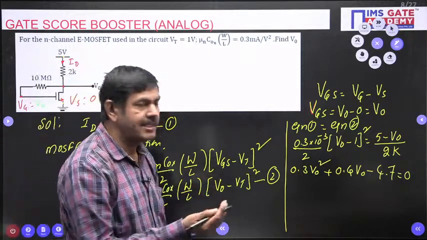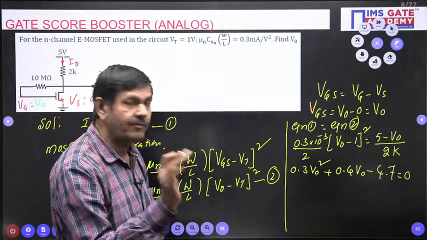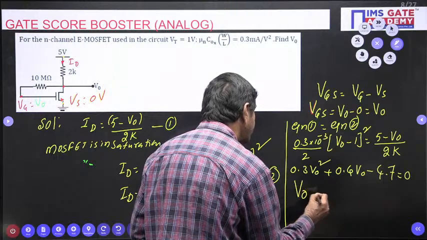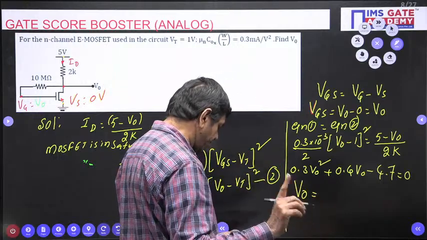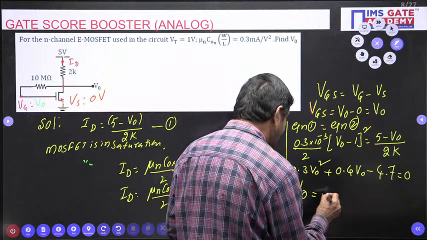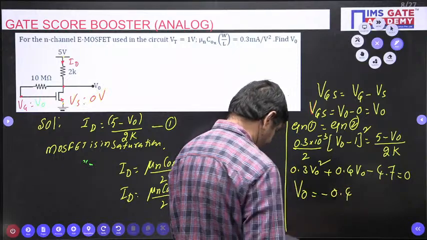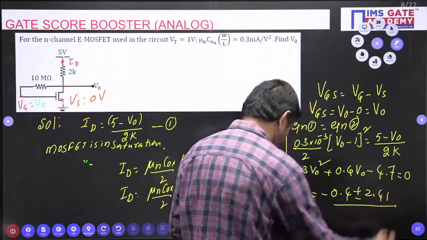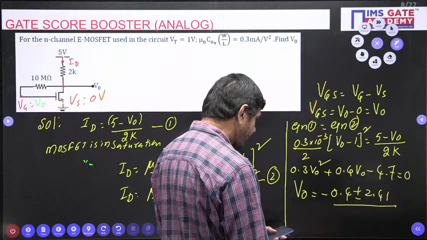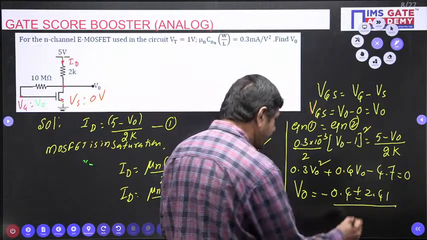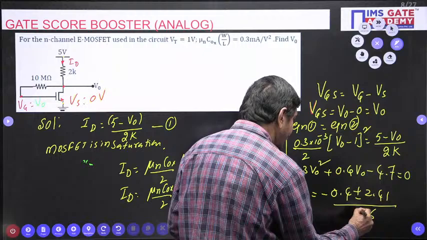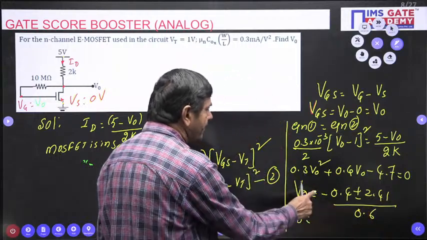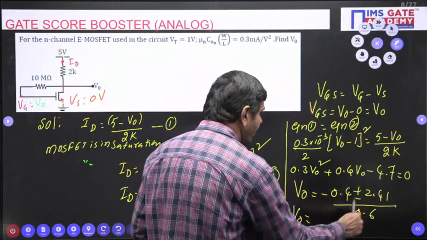Apply the quadratic formula, minus b plus or minus under root of b square minus 4ac, you know. You calculate V naught, one positive, one negative, you will get. You must take the positive value only. Mostly it comes like minus 0.4 plus or minus 2.41 by 0.6. At that time V naught is to be taken positive, I said. Positive means minus 0.4 plus 2.41 by 0.6 must be taken.